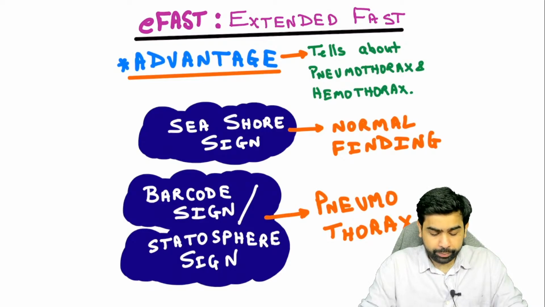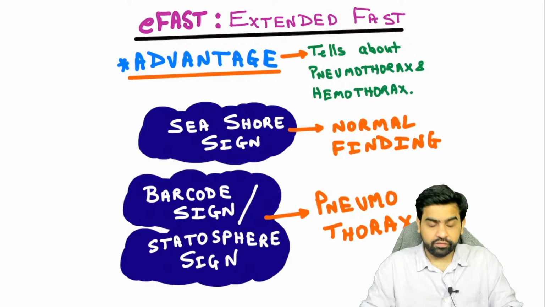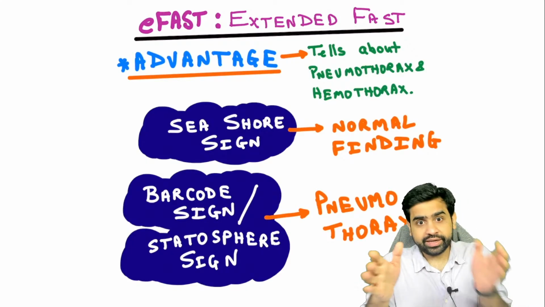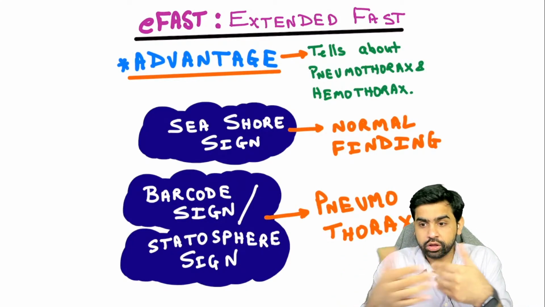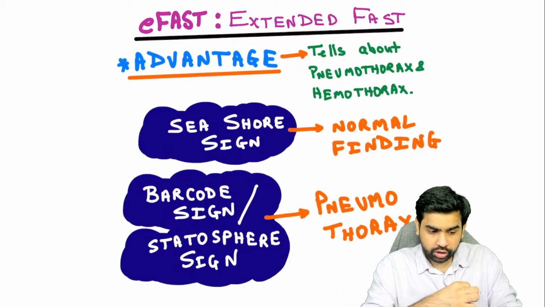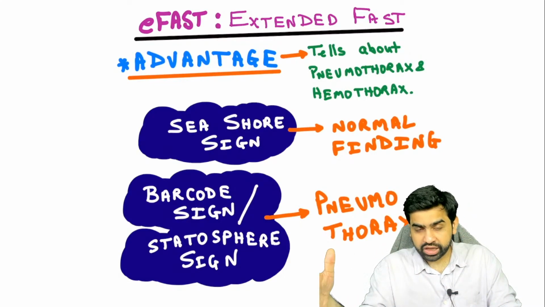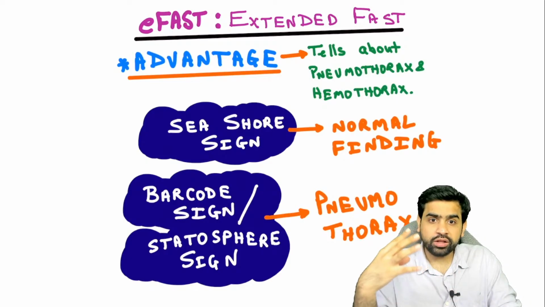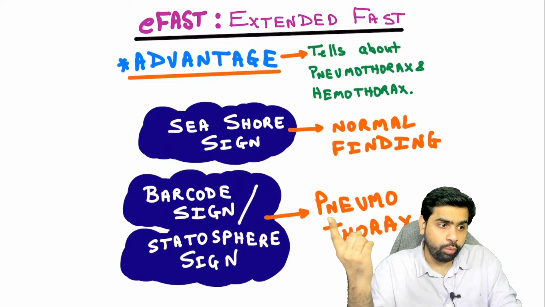I hope you are able to understand this particular point, guys. Now you can get something which is called a seashore sign. What is this seashore sign? In the seashore sign, the lungs expand, come and hit the thoracic cavity, and then go back. So this is what is present in normal individuals.